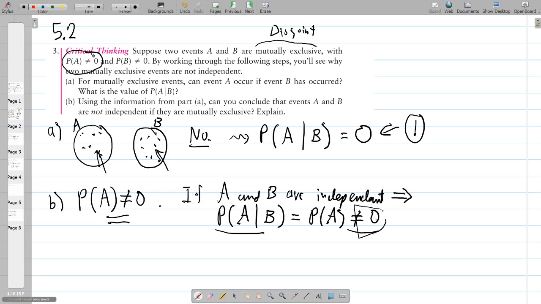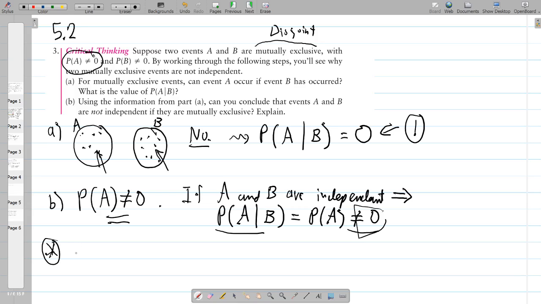This should make some sense. If two events are mutually exclusive, knowing that one occurred gives you information about the other one. If one occurred, you know the other did not occur. With independent things, if one occurs, you get no information about the other one.